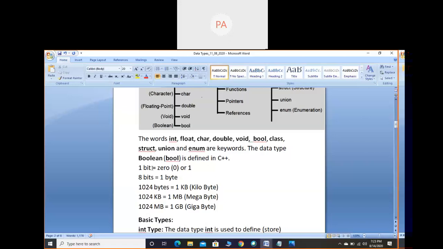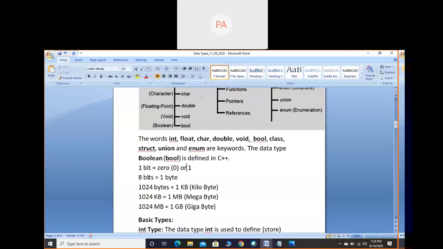Okay, so these are the memory units of a computer. One bit equals either 0 or 1, not both. If you write 1 0, that is 1 bit, or if you write 1 1 1, that is a bit. So 1 bit means either you consider 0 or you consider 1. Don't write that 1 bit means 0 and 1, because when you write the word and, both are considered. You have to write the word or: either 0 or 1, not both. But if you write a combination, that is accepted. So 8 bits means a combination of either 8 zeros or 8 ones or 4 zeros 4 ones mixture.